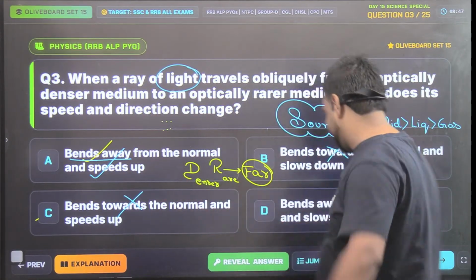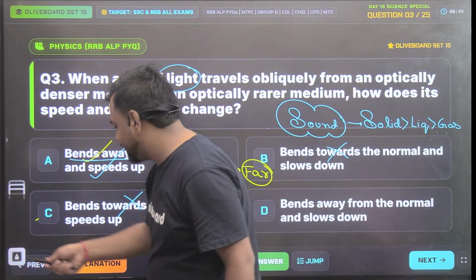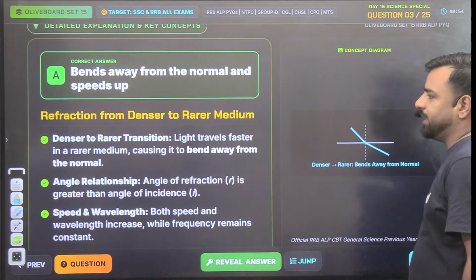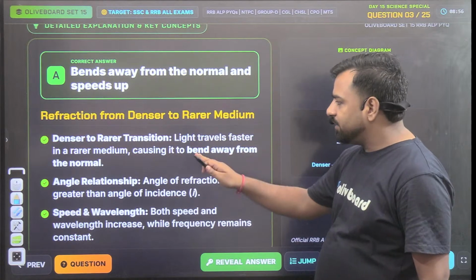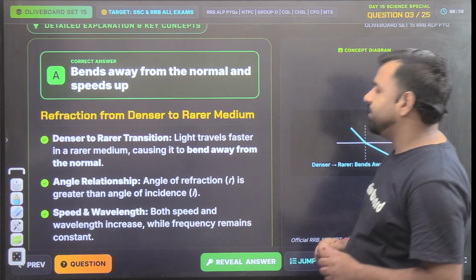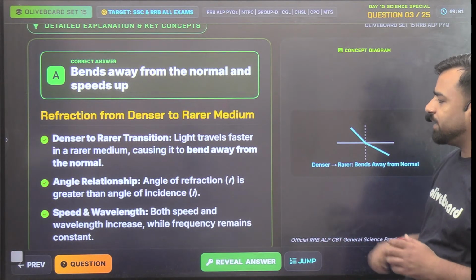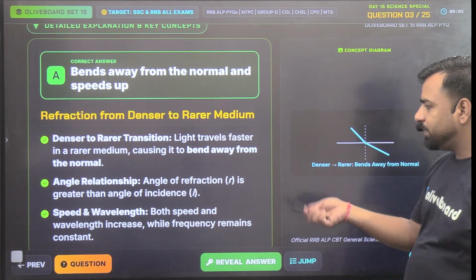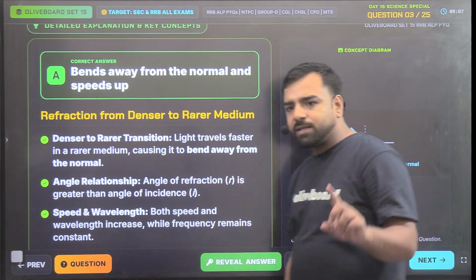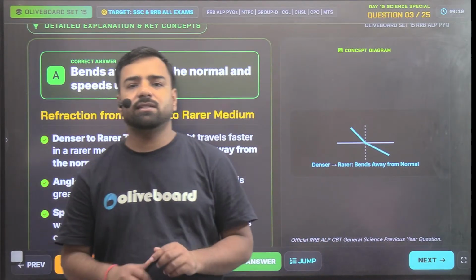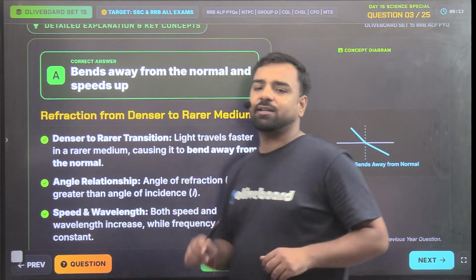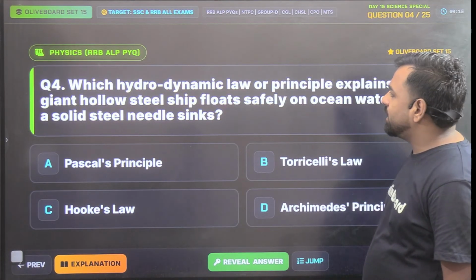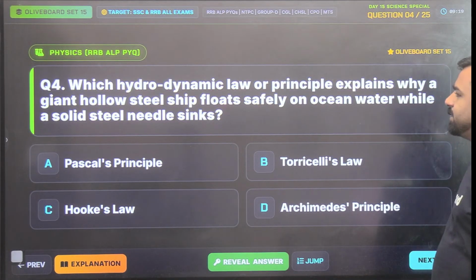Okay, got it. So Utkarsh, what is the correct answer? In this case, the correct answer will be option number A. Because it's about the light, light travels faster in the rare medium, causing it to bend away from the normal. So angle of refraction is greater than the angle of incidence. Both speed and wavelength increase, but always remember, Utkarsh, that frequency remains unchanged. There is no change in the frequency.